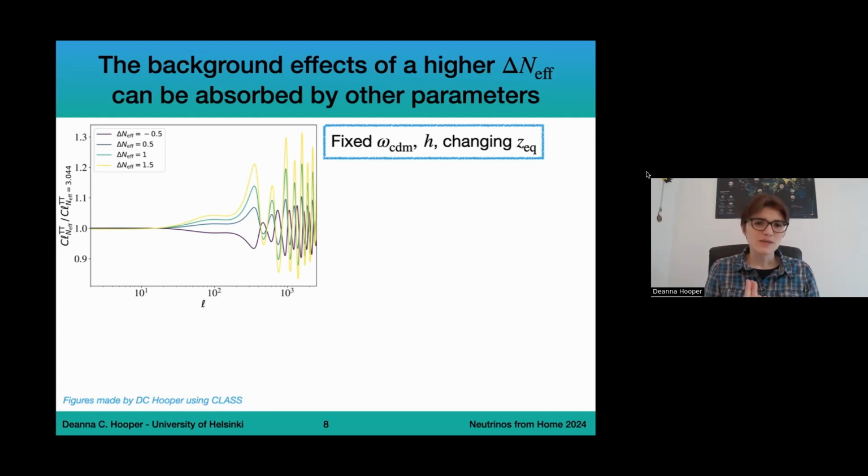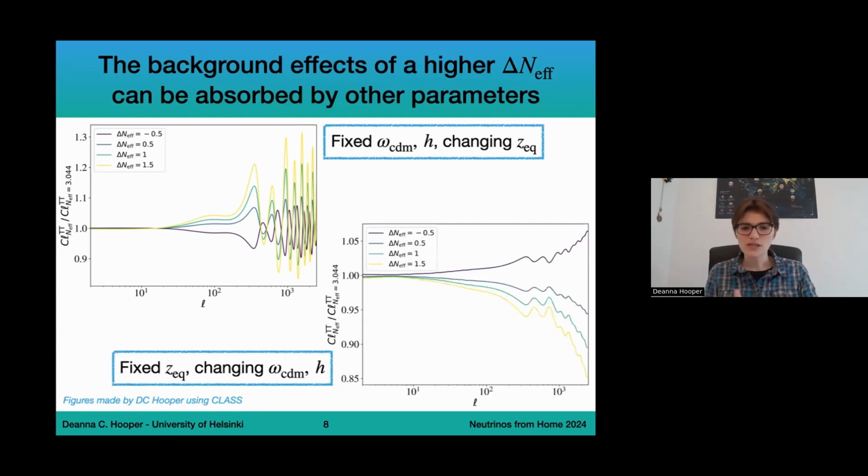Now, this is something that is a bit misleading because the redshift of equality is pretty well constrained from CMB physics. So it would actually make more sense to keep z equality fixed and reabsorb some of these effects by modifying other parameters instead. So what we basically do here is absorb the background effects, the ones that I mentioned before, that really play a role in the evolution of the universe. These can be reabsorbed by adjusting the amount of dark matter and H.